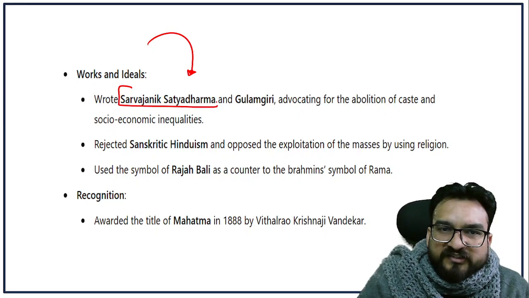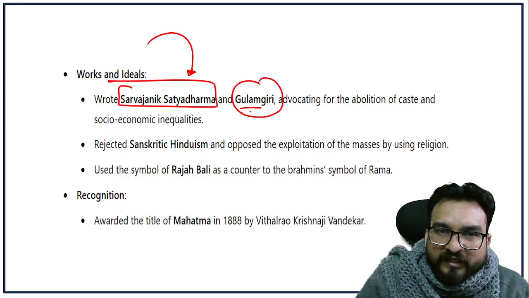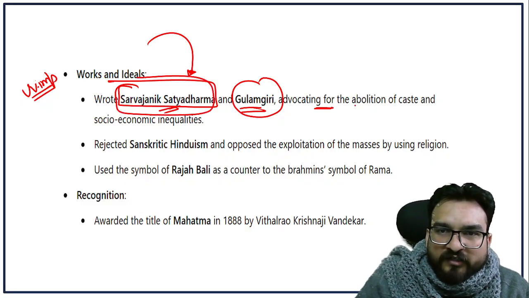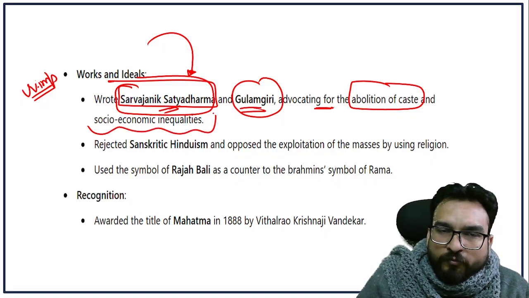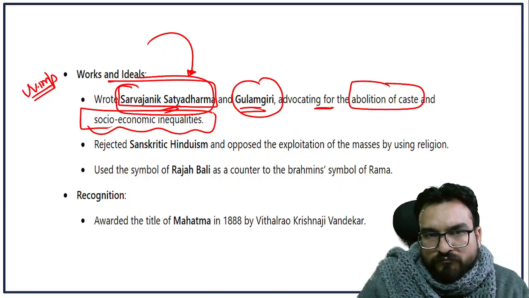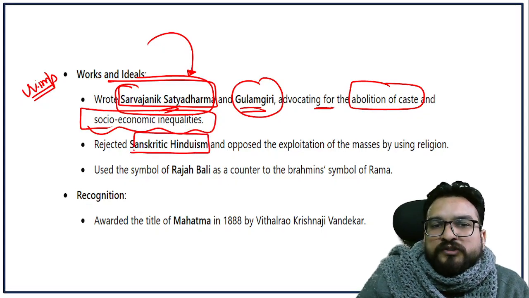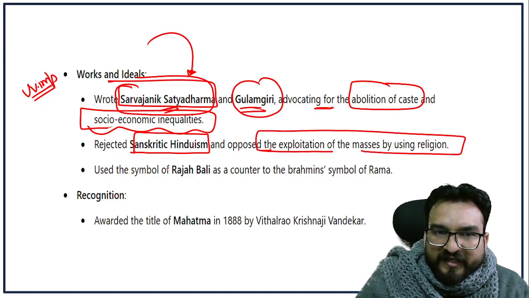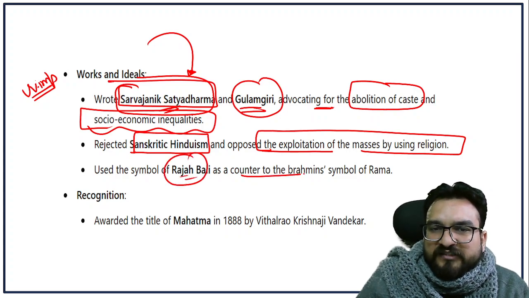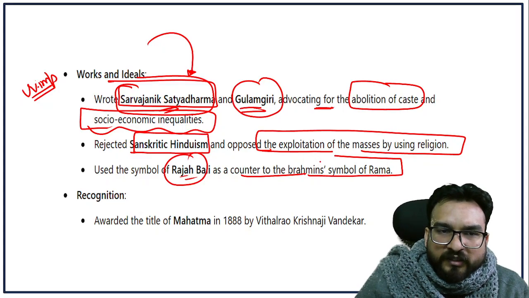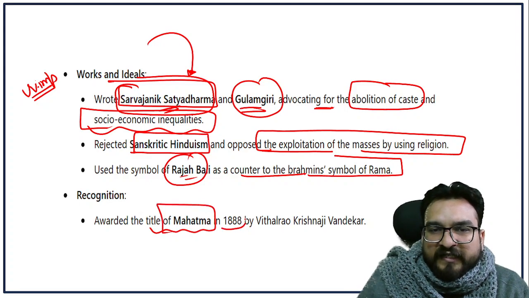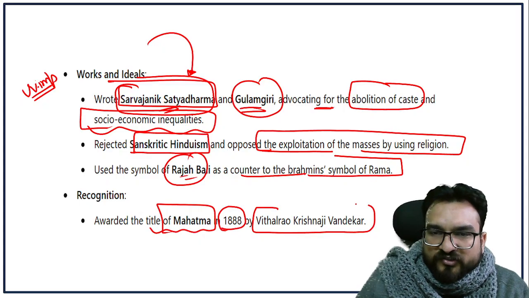He wrote certain books also, guys. One is Sarvajanik Satya Dharma and one is Gulamgiri. Very, very important. Whose work is this? Jyotiba Phule's work. He advocated for the abolition of caste and socio-economic inequalities too. He rejected Sanskritic Hinduism and opposed the exploitation of the masses through religion. He also used the symbol of Raja Bali as a counter to the Brahmins' symbol of Ram. Later on, he was awarded the title of Mahatma in 1888 by Vittal Rao Krishnaji Vandekar.